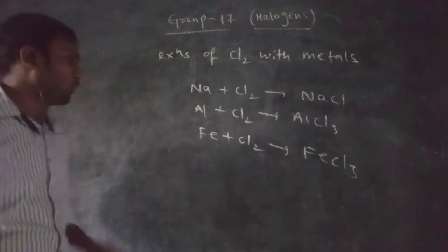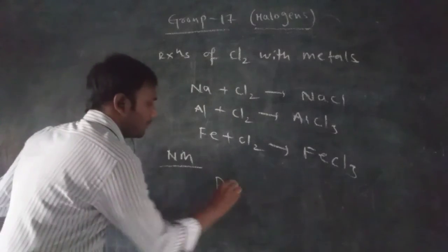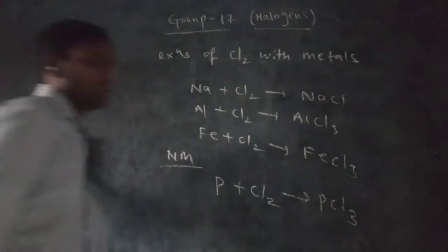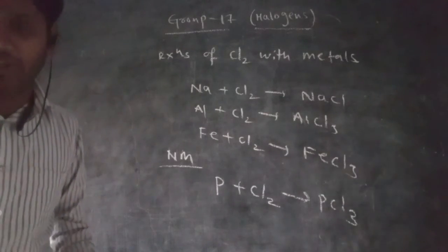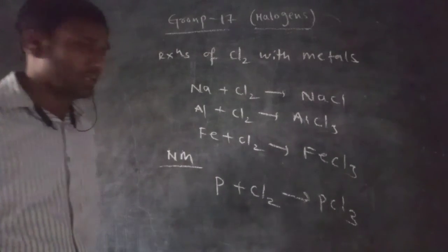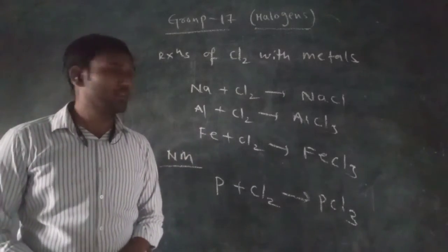For reactions of chlorine with non-metals, for example, if you take phosphorus, when it reacts with chlorine, phosphorus trichloride will be formed. So these are the reactions of chlorine with metals and with non-metals. This is a simple topic of the 17th group of elements.